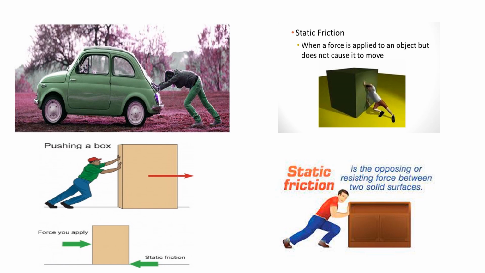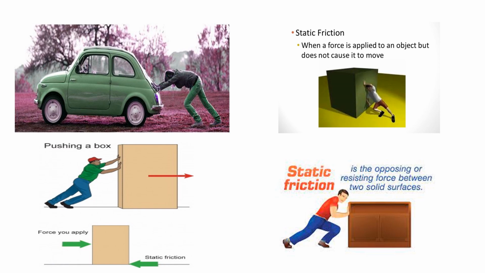There is a surface, say a ground. On the ground surface a heavy block is placed. A person is trying to move the block. Now listen carefully. A person is applying some force on the block.